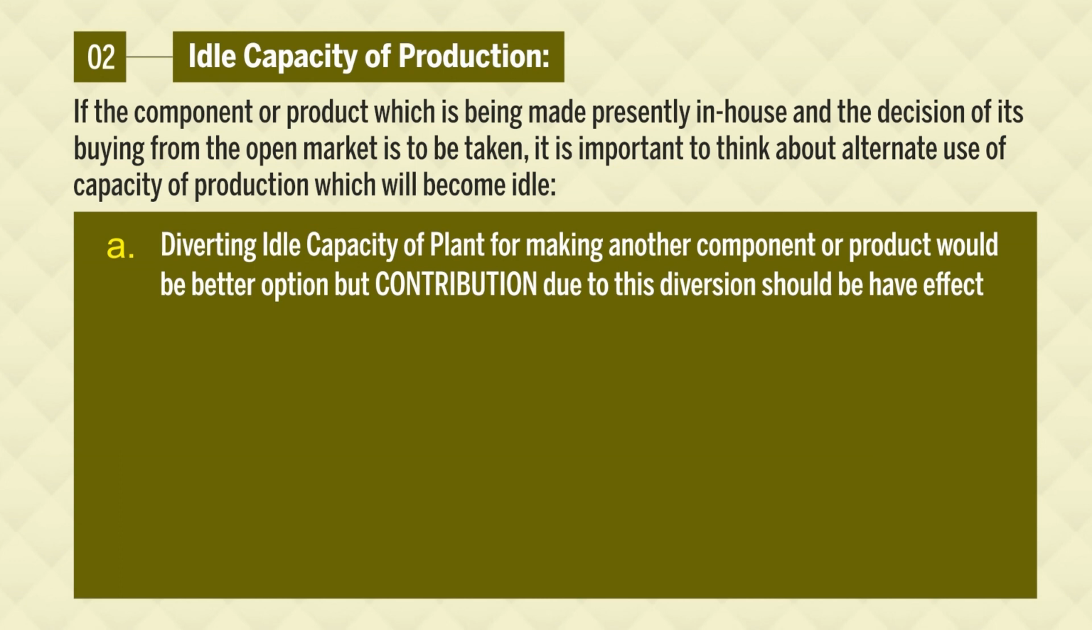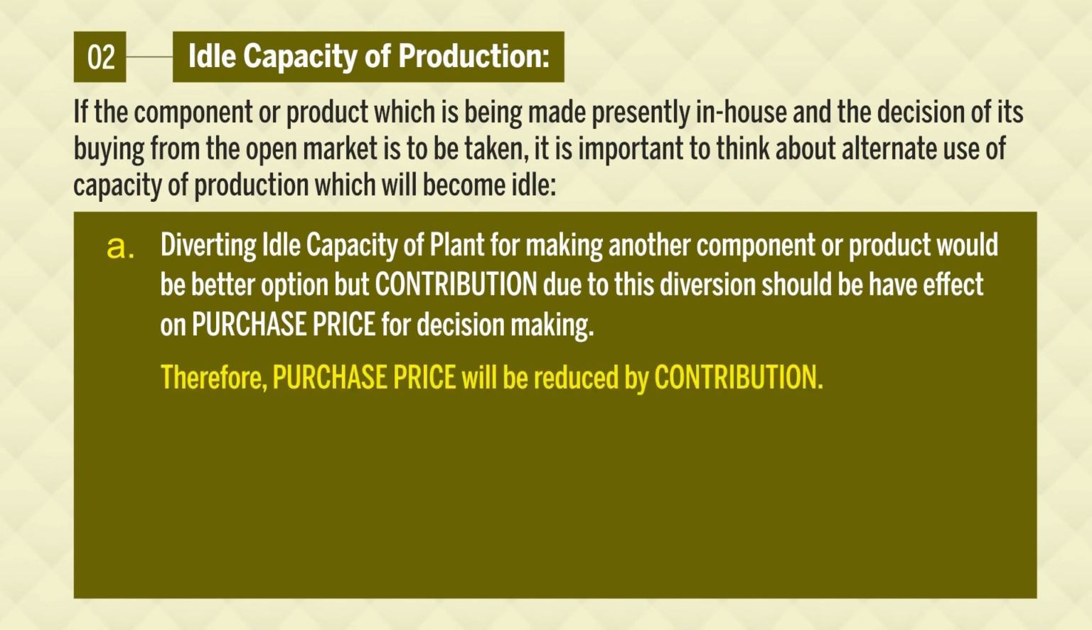But the contribution due to this diversion should have an effect on the purchase price for decision making. So, our purchase price will be reduced by this contribution, because purchase price is nothing but the price which we are paying to the supplier, and by utilizing this idle capacity we are generating income. So, from the purchase price the contribution generated should be deducted. This was the first option. Now, the second option, what will it be?